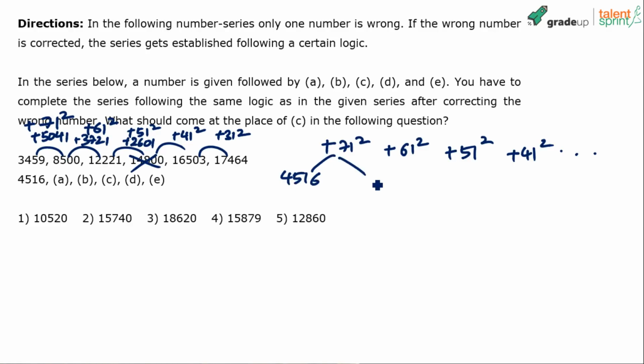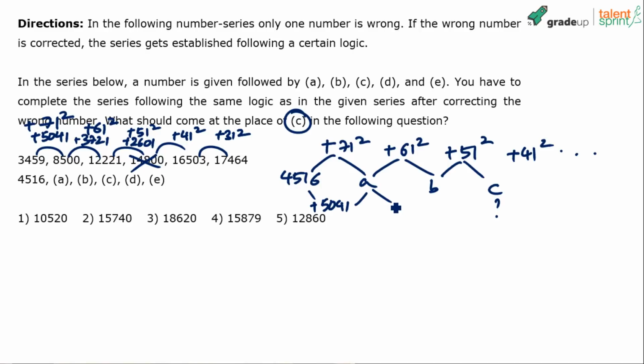4516 plus 71 square will give you A, plus 61 square will give you B, plus 51 square will give you C, and that's what we are supposed to find, what comes in place of C here. So on doing the calculation, same numbers have to be added. You have to add 5041 plus 5041 to get A.